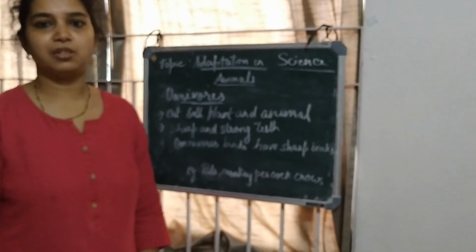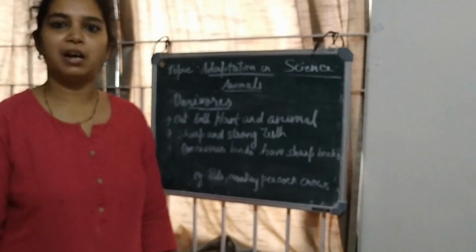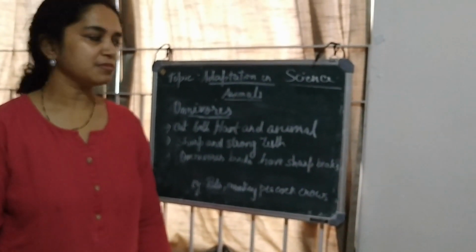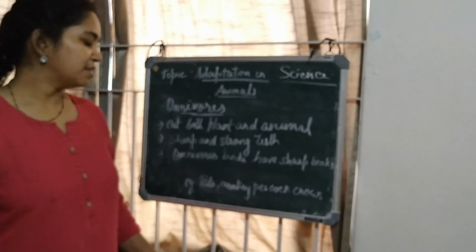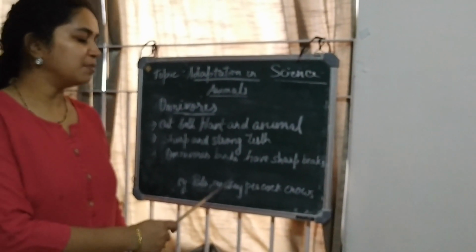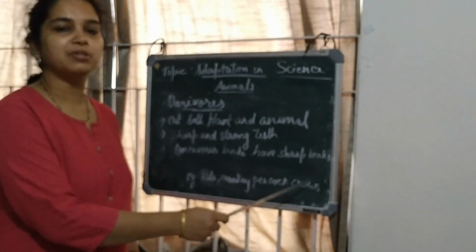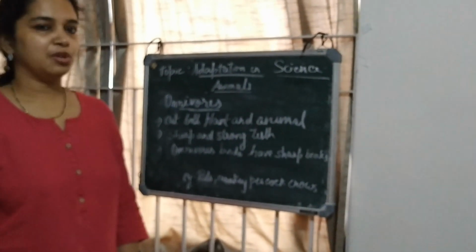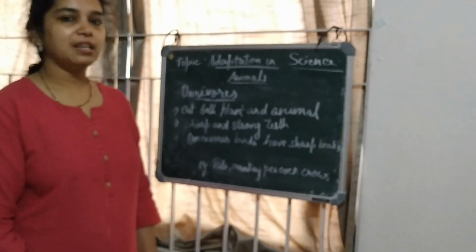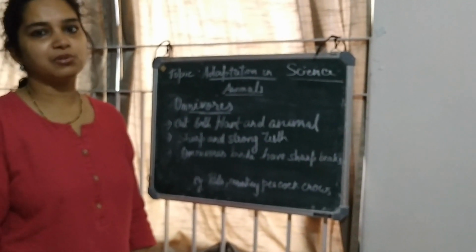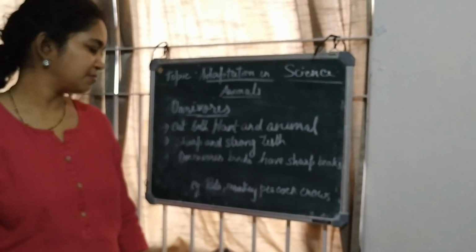Omnivorous animals are those which eat both plants and animals. Examples include rat, monkey, peacock, crow, bear, and also human beings. They eat both plants and the flesh of animals.